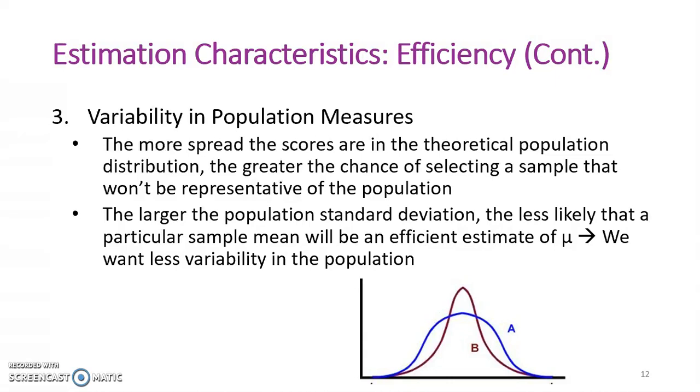So think about this. If you've got a distribution that's more like the distribution B in this figure, then the majority of the sample has values close to the mean. You can draw a sample, and most of the sample is going to be similar to one another and close to the mean. However, if you've got a population distribution that's more like A, the blue distribution, the people are more dissimilar from one another. If you draw the sample from A, the people may be close to the mean or farther from the mean.